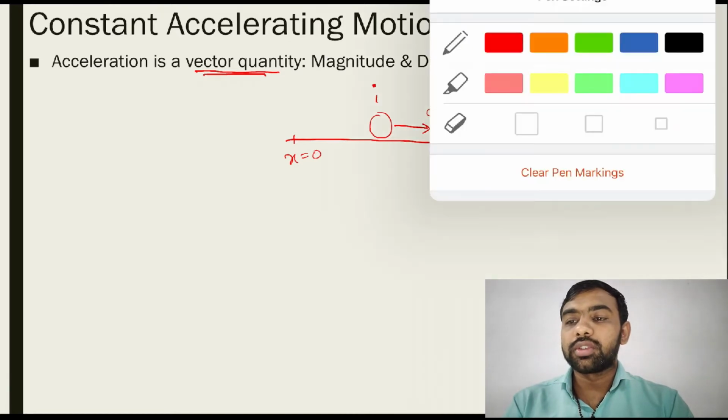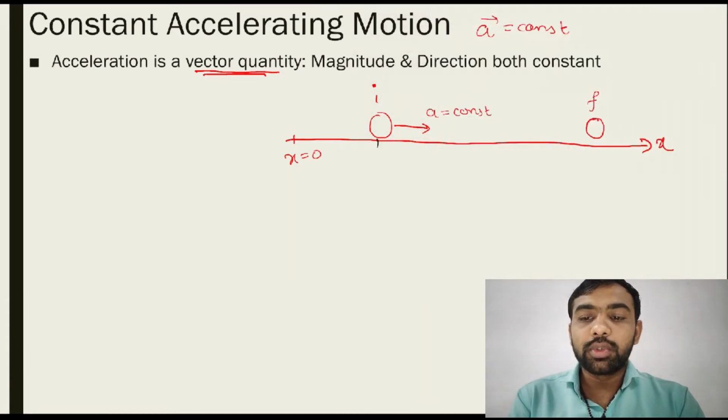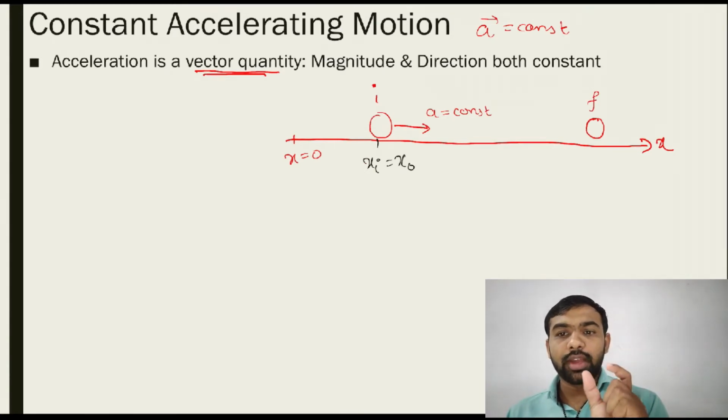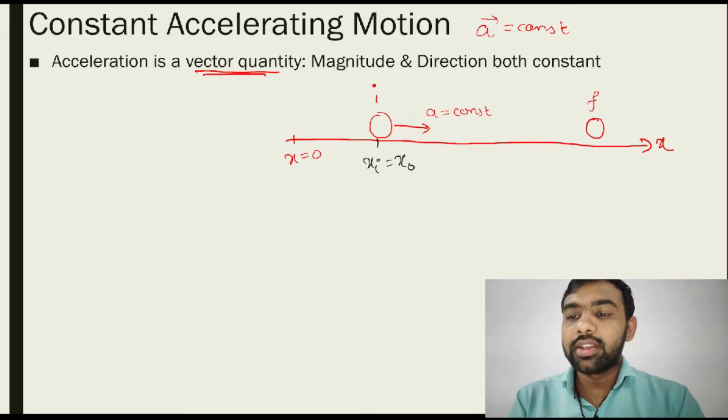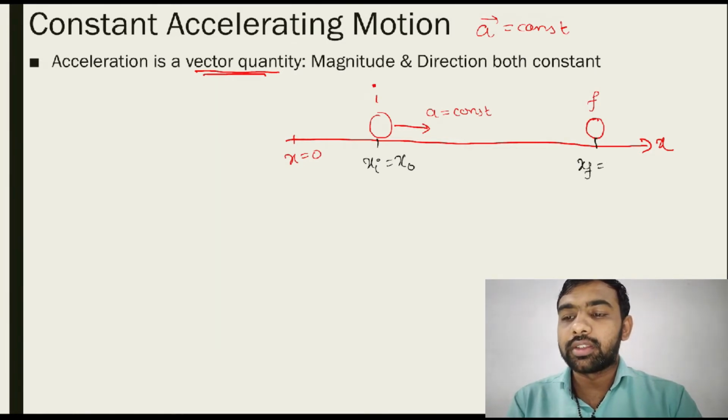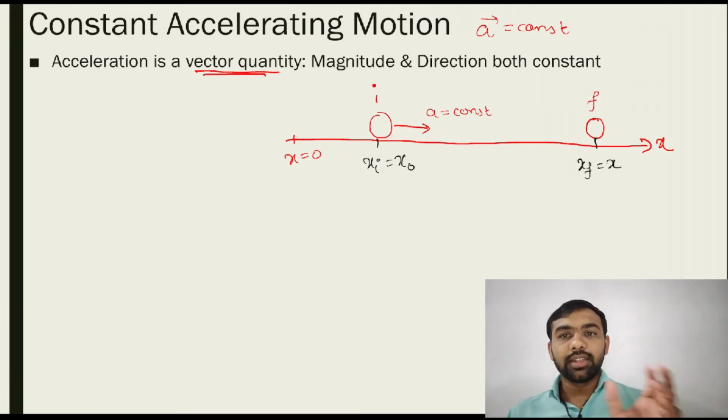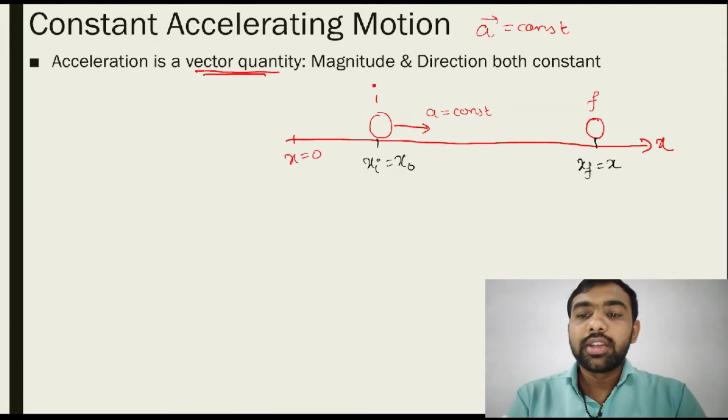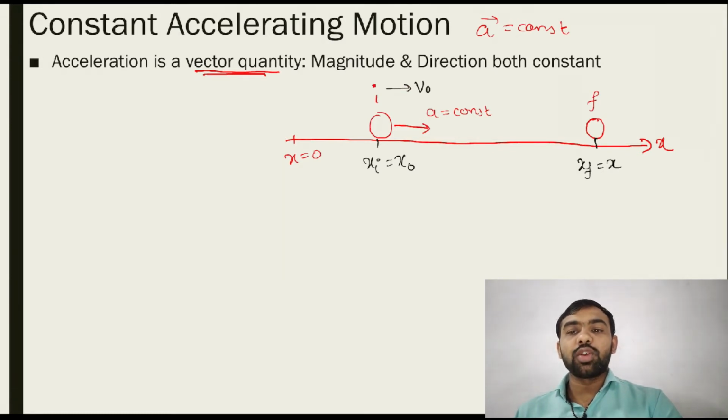Let's give some data here. Suppose x initial is x0, the symbolic form, and the object reaches somewhere here, where x final is x. The initial position of the object is x0 and the final position is x. The acceleration is constant, here towards the positive x direction, and the initial velocity is v0.